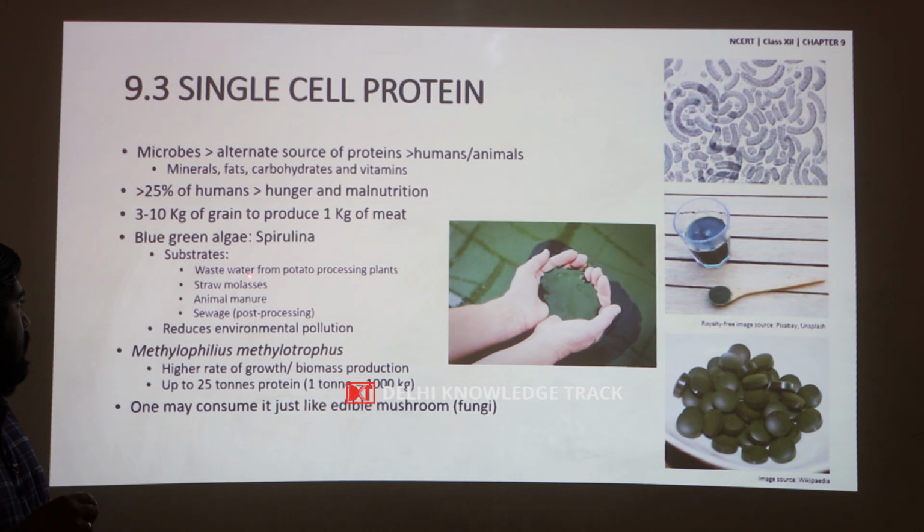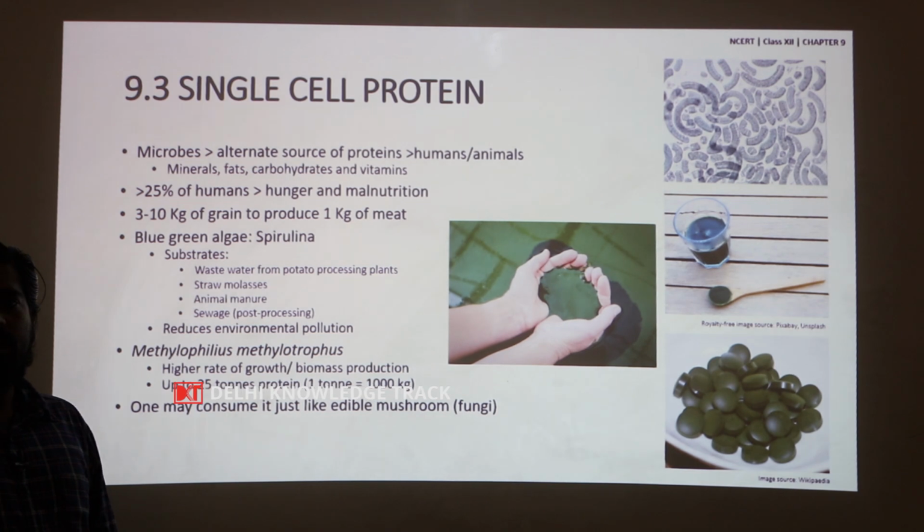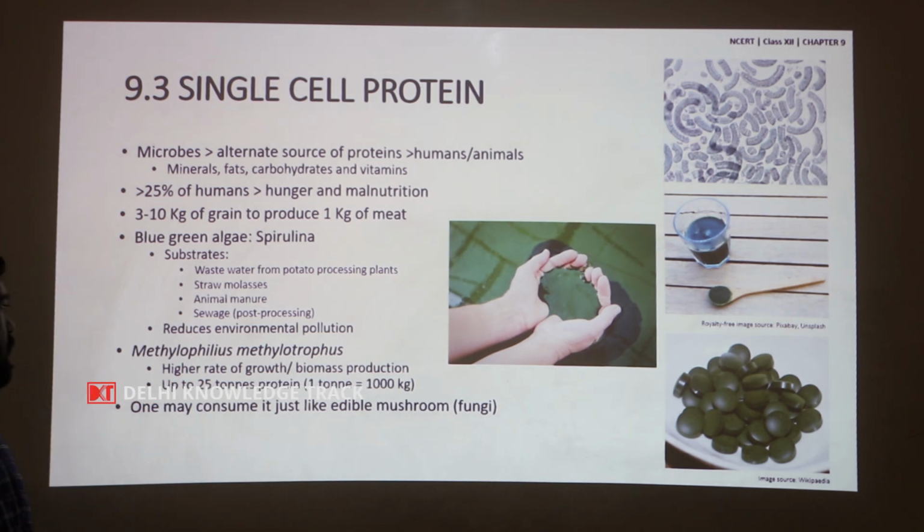So, this not only serves as a substrate for the production of spirulina, but also reduces environmental pollution, because otherwise these would be let into the environment.